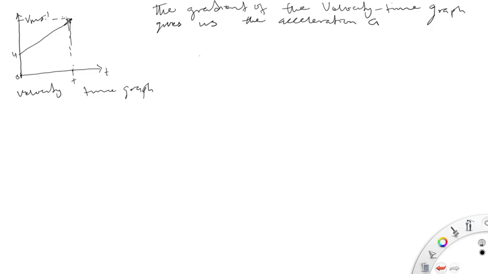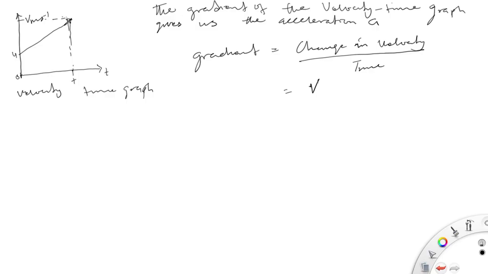So now we can see the gradient is equal to change in velocity all over time. The gradient would be equal to v minus u over t, which means the gradient, our acceleration, is equal to final velocity minus initial velocity all over time.